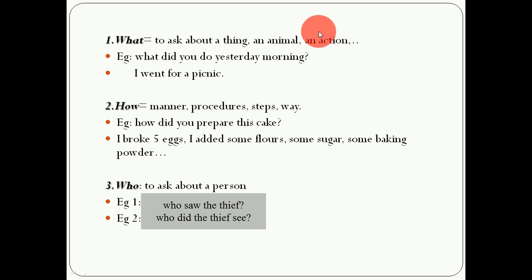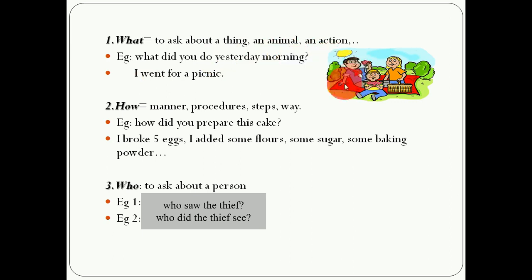For example, what did you do yesterday? What did you do? So here I am asking about what here. على واش راني نسقسي هنا؟ A thing, an animal ولا an action? Of course I am asking about an action. So what did you do yesterday? I went for a picnic. This is the action I did yesterday.